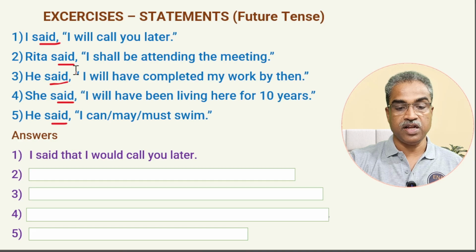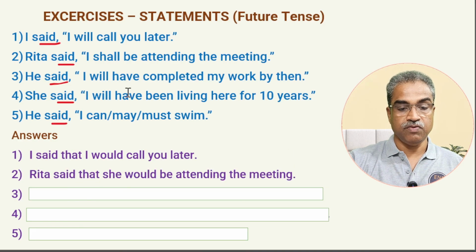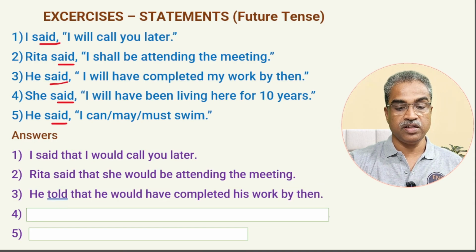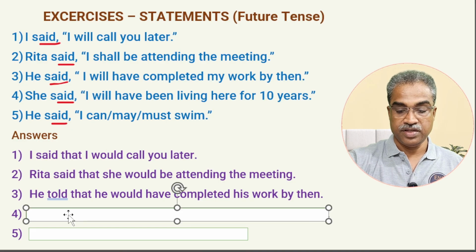Rita said, I shall be attending the meeting. Easy. Rita said that she would be attending the meeting. And next, he said, I will have completed my work. Once again, it is very easy. He told that he would have completed his work by then. She said, I will have been living here for 10 years. Easy again.